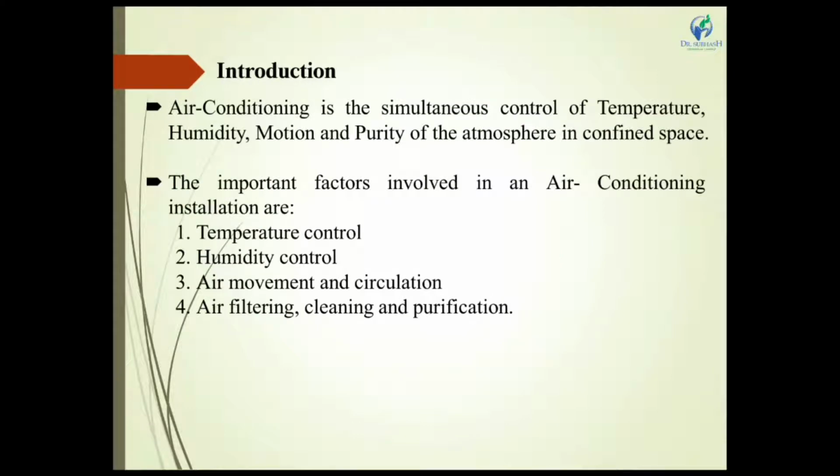Introduction: air conditioning is the simultaneous control of temperature, humidity, motion and purity of atmosphere in a confined space. How does an air conditioning system work?